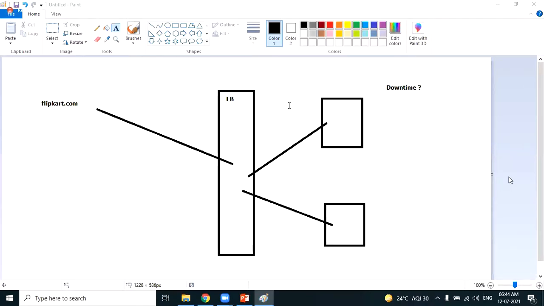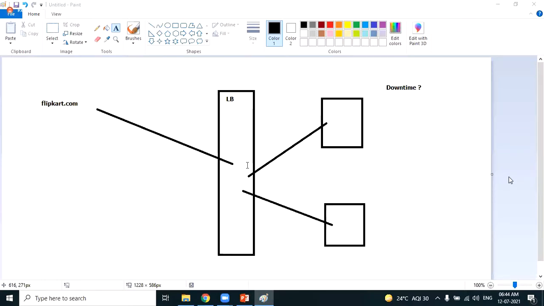So, the number of EC2 machines is not static. The number of EC2 machines which we have attached to the load balancer is not static. Okay, assume that we are attaching 5 EC2 machines to the Flipkart load balancer. Thank you, Mukilan. Participants, try to assume that Flipkart definitely uses a load balancer, and there are 5 EC2 machines attached to the load balancer.